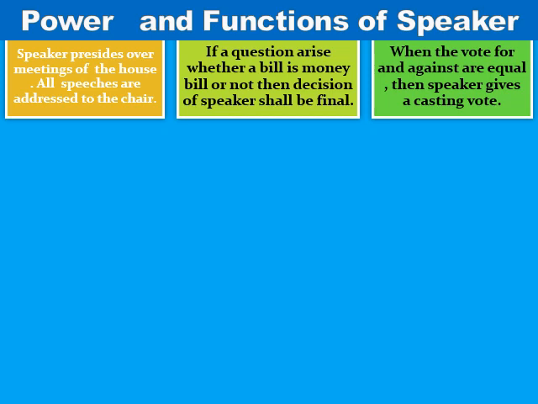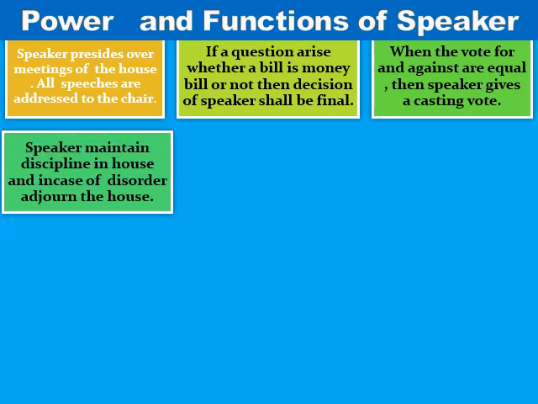When the votes for and against are equal, like there was voting in the Lok Sabha, those who are against a decision, those who are for the decision, and the voting happened and the vote came 50-50 from both the sides. So at that time the speaker can cast his vote. Other than that he will not cast his vote. ठीक है, तो जब 50-50 का कंडीशन है तब स्पीकर आपका वोट करेगा, so that the decision can be made.